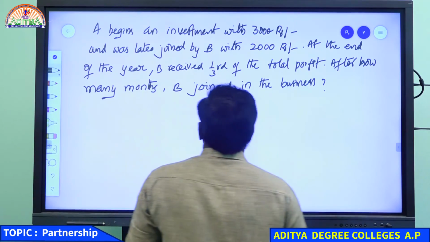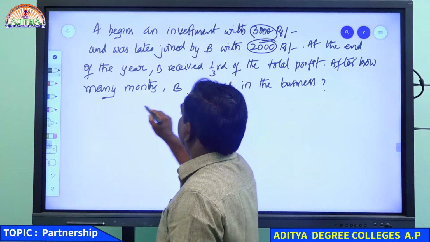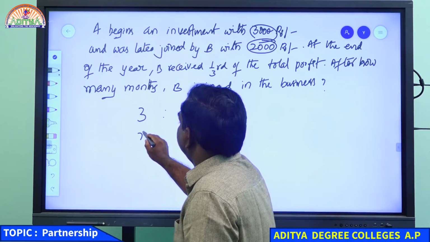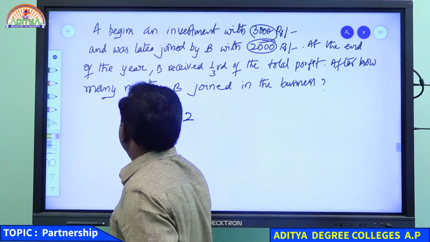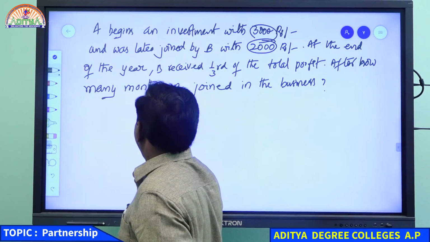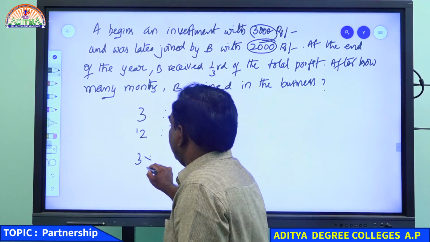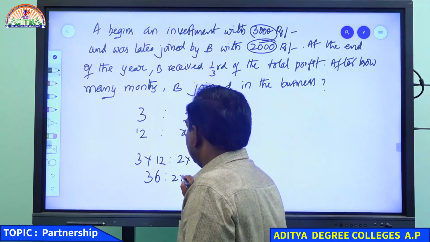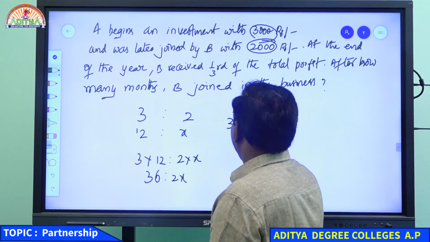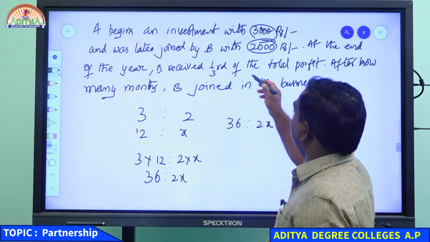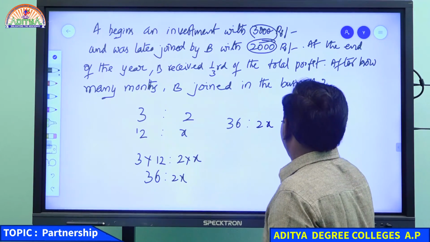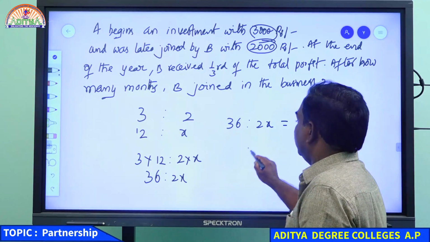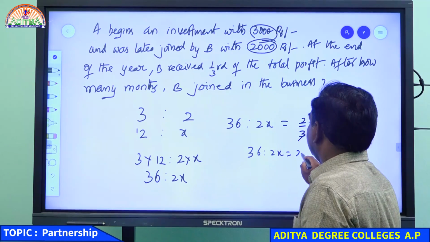First you need to find the investment ratio, 3:2. What is the time period? A begins, so this fellow is there for 12 months, and this fellow is there for x months. So 3 into 12 is to 2 into x. This is the actual profits ratio. But B received 1/3, which means 2/3 will be here.